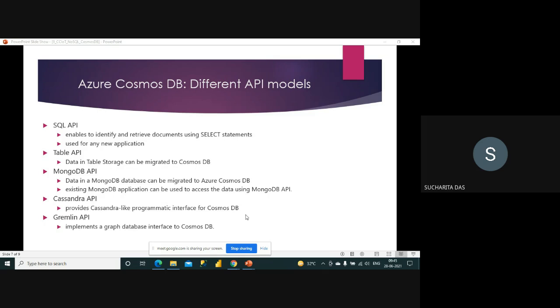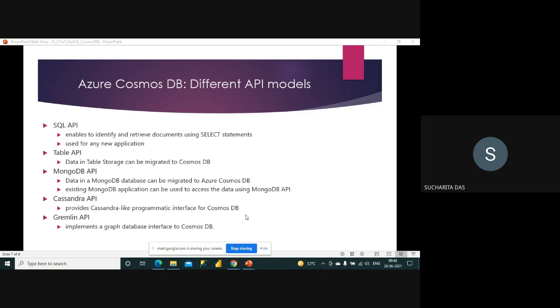Then another API is the MongoDB API. So you can understand that this is for when you want to migrate from a MongoDB database. MongoDB is a NoSQL database, and it has been around for a long time. Say you are using a MongoDB database for storing your NoSQL data, and you have some MongoDB applications to access that data. Now if you really want to move to Cosmos, then you have to use the MongoDB API, where data in the MongoDB database can be migrated to Cosmos, and the existing MongoDB application can be used to access the data. So that is the main advantage.